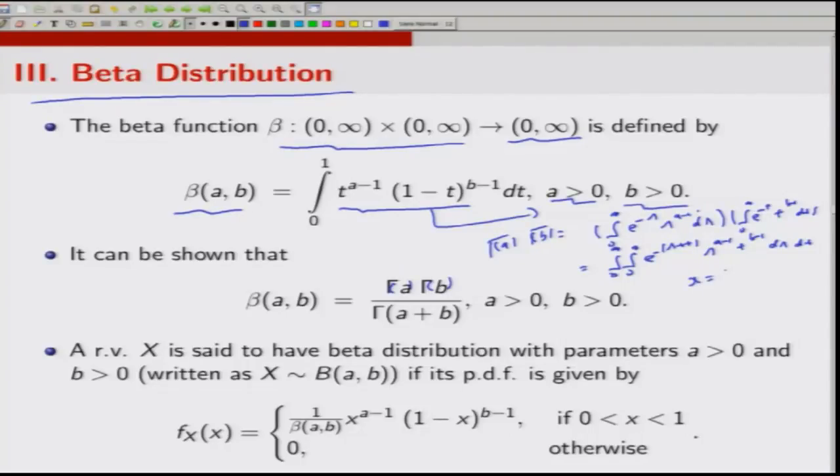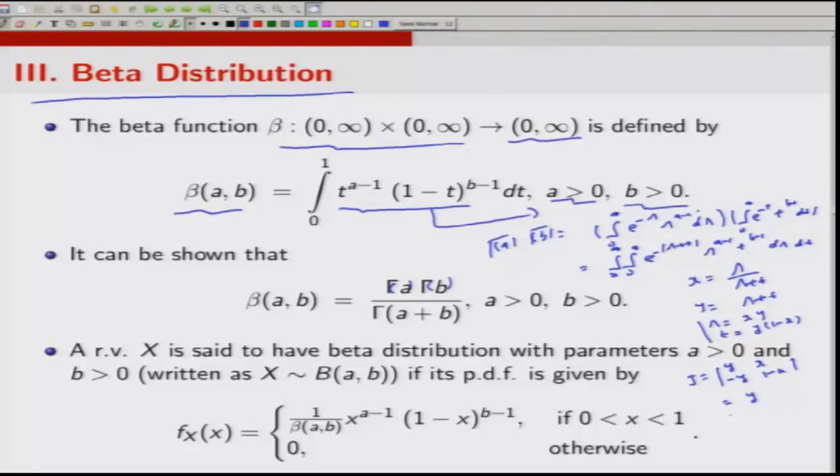Now, what you do is you make the transformation x is equal to s upon s plus t and y is equal to s plus t. That means your s turns out to be xy, and t turns out to be y minus xy, that means y times 1 minus x. If one has to look at the Jacobian, del s by del x is y, del s by del y is x, del t by del x is minus y, del t by del y is 1 minus x. So, this turns out to be y minus xy plus xy, which is y.